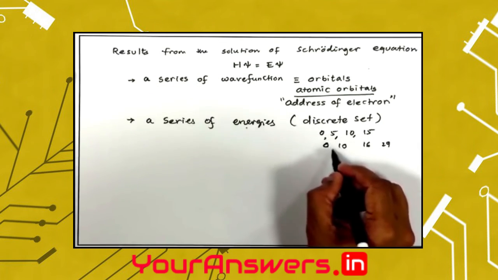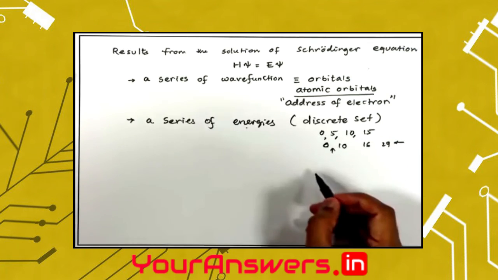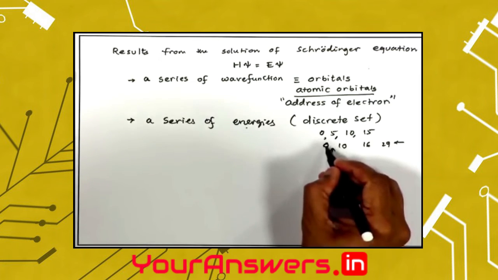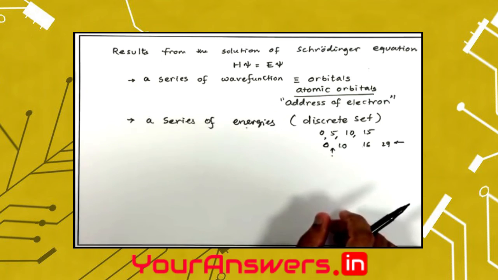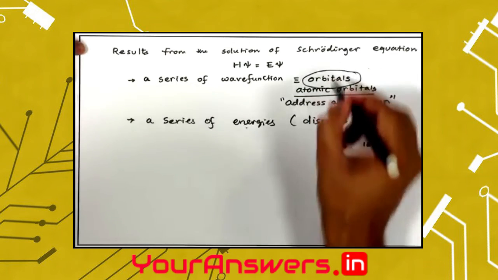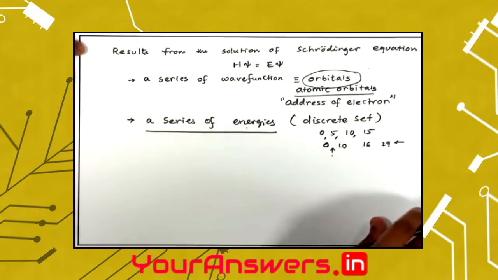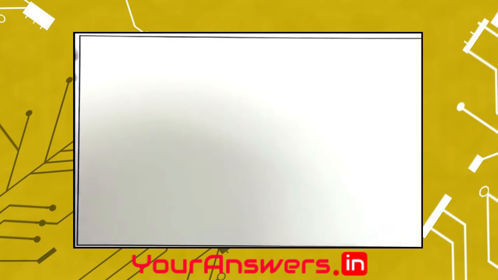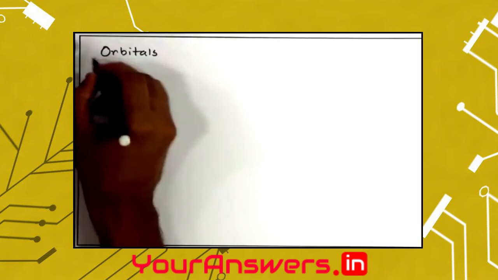I cannot say that I have energy 1, because I do not. I only have 0, 10, 16, 29. So they form a discrete set. Right. Now first we will discuss the orbitals, and then we will come to talk about the energies. The first topic of our discussion is the atomic orbitals that we get from solving Schrödinger's equation. Let us talk about orbitals.